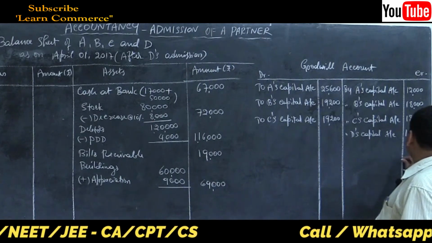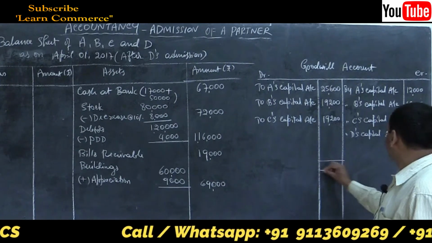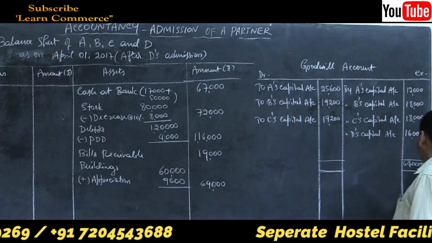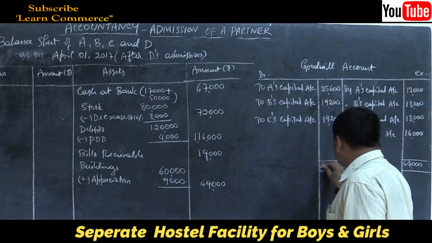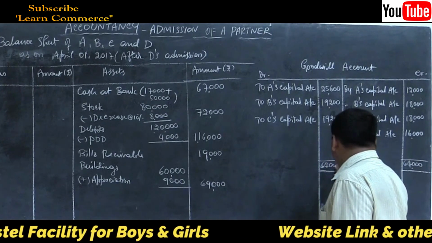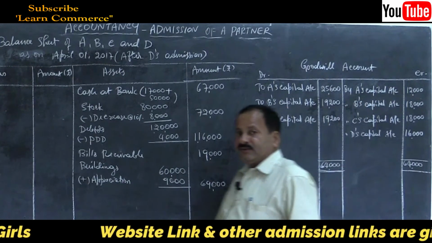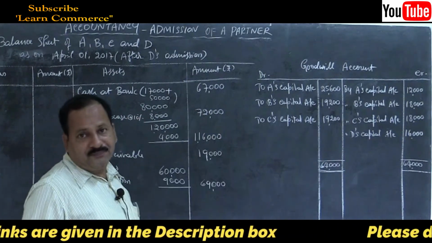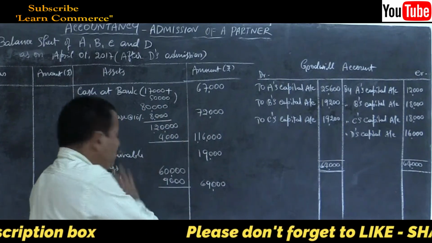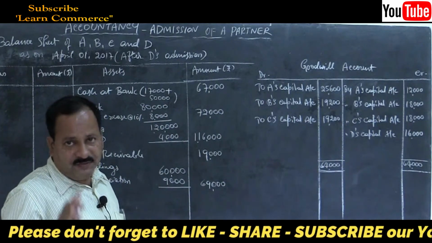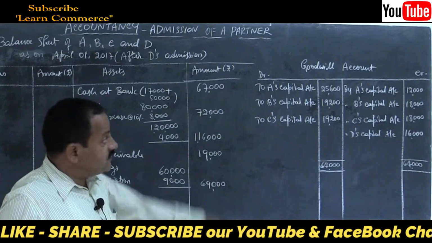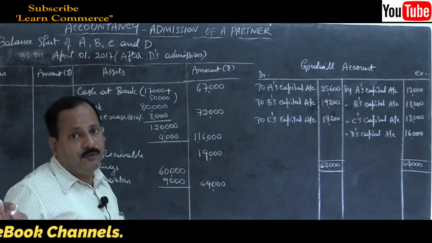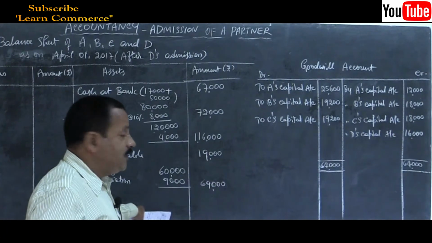If you write the total, both side totals will be 64,000. There is no difference. Both sides are equal. So no balance in goodwill account. Do you find any balance in goodwill account there? No. So goodwill will not appear in the balance sheet. Now you understood the concept very clearly. So this is what the fourth method is, where we create goodwill and we write off the goodwill, so that goodwill will not appear in the balance sheet.